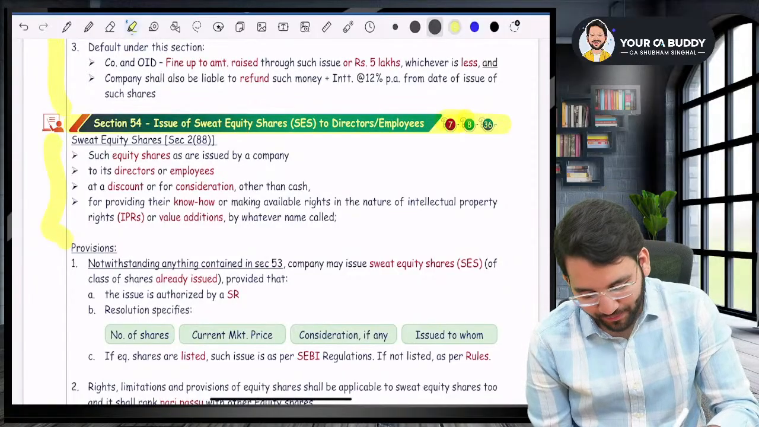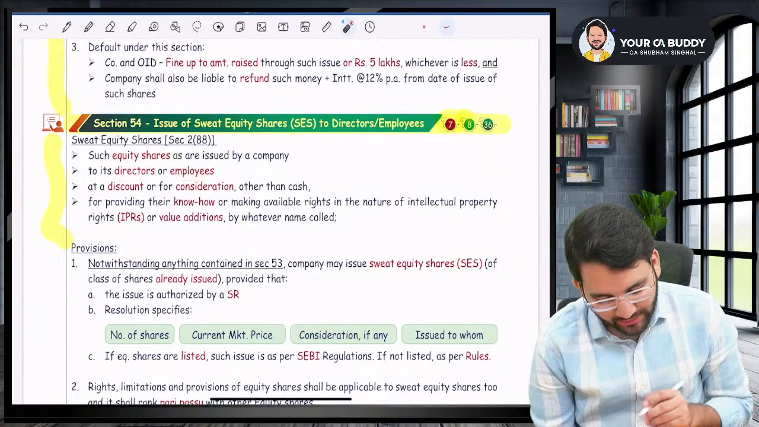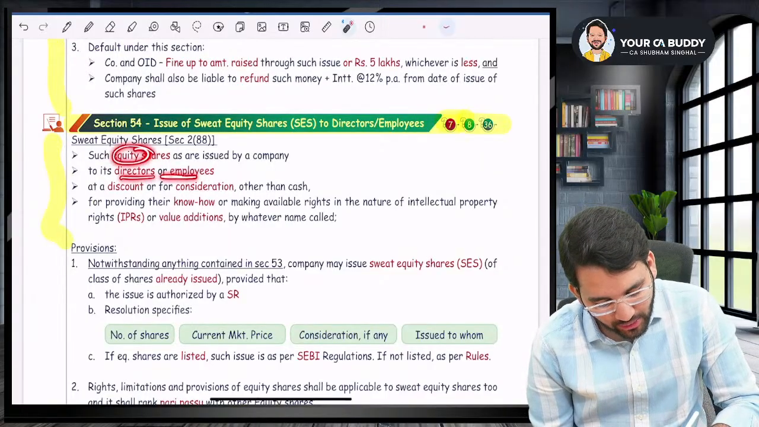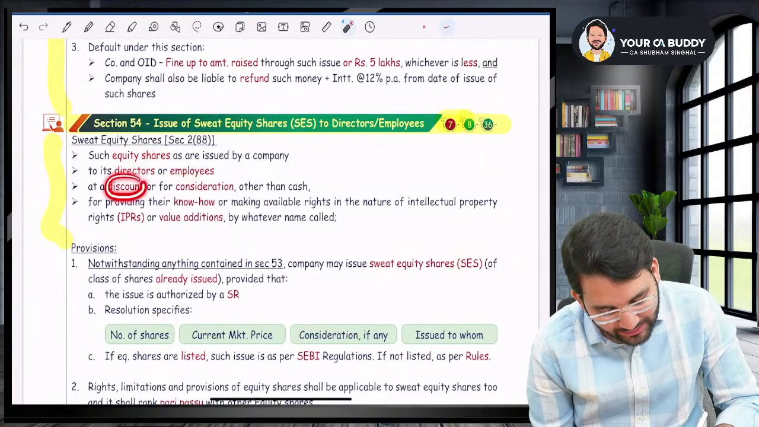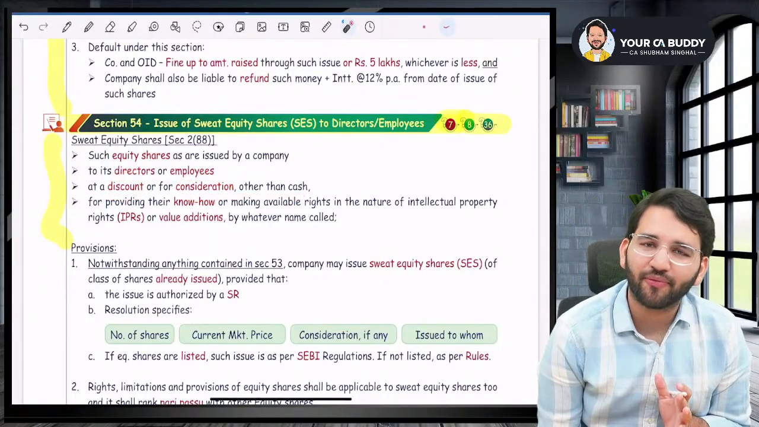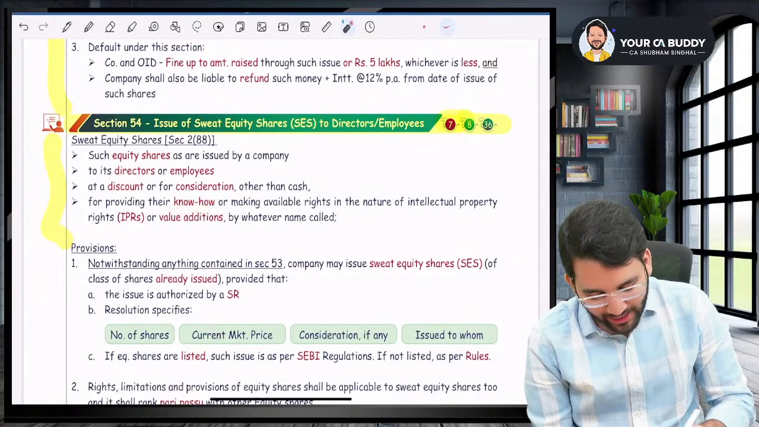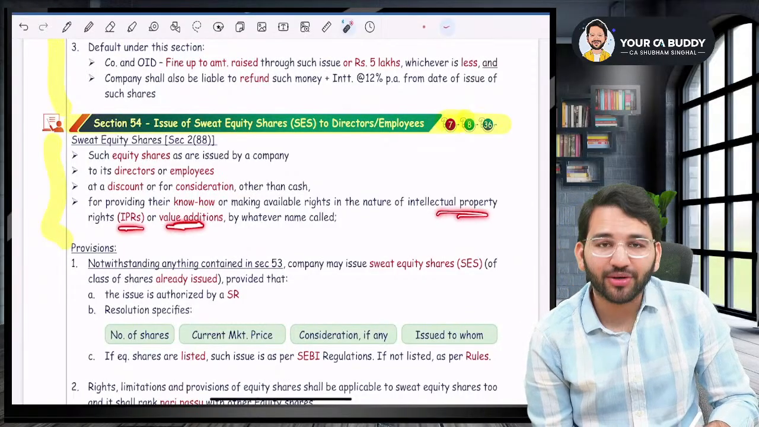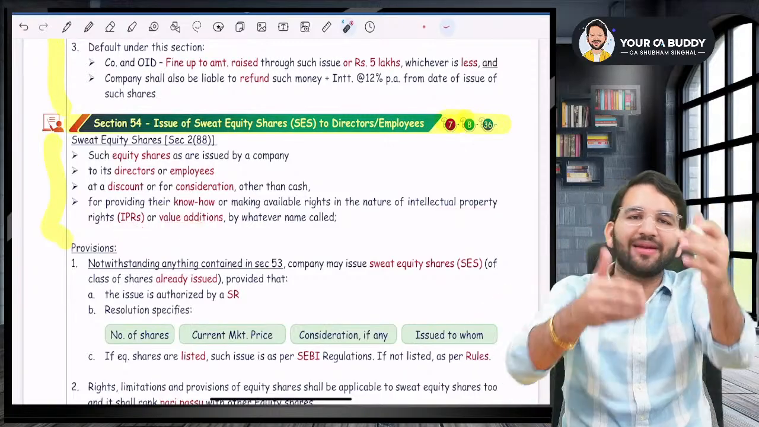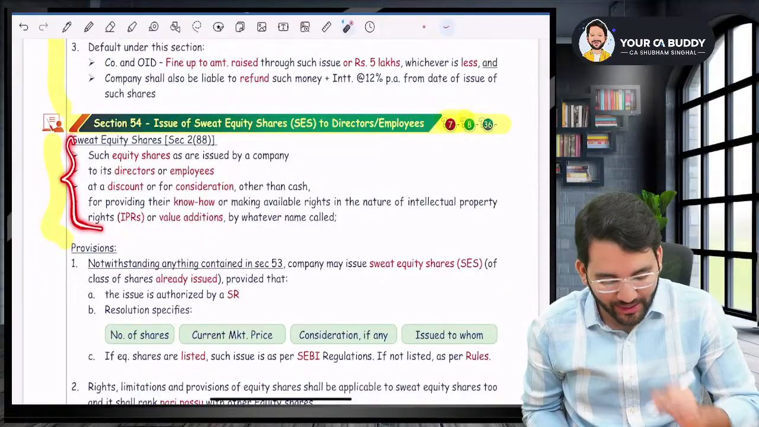Listen to me. Such equity shares as are issued by the company to its directors or employees at a discount or for consideration other than cash, in return of know-how, intellectual property rights, or value addition. I'm giving you at a discount, I'm getting value addition, intellectual property rights, or know-how. In that case, it will be considered as a sweat equity share.